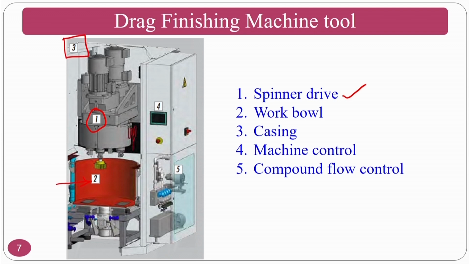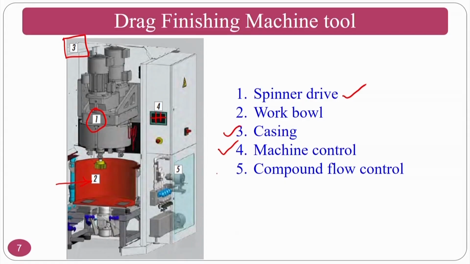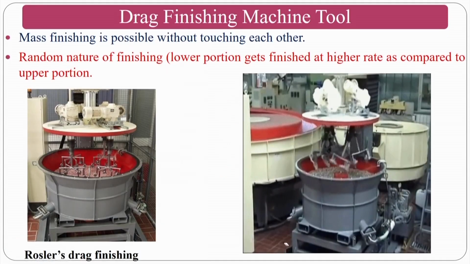The third one is complete casing, and the fourth one is a machine control. Normally, whatever you want to control, like switching on, what speed I want to give, at what RPM I want to rotate the component, at what RPM I want to rotate the medium, and other things. Compound flow control is another one. Compound is nothing but abrasives, wet compound or dry compound, whichever you want to use in this particular drag finishing process.